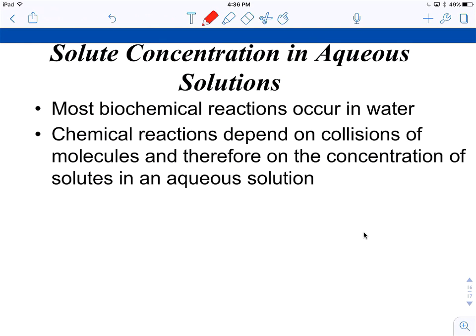All biochemical reactions, as I mentioned in a previous screencast, have to occur in water. That's why water is essential for life. The chemical reactions depend on collisions and therefore the concentration of the solutes in that aqueous solution. So everything gets dissolved in water, and then the concentrations dictate how fast those reactions will happen. And I think that's it.